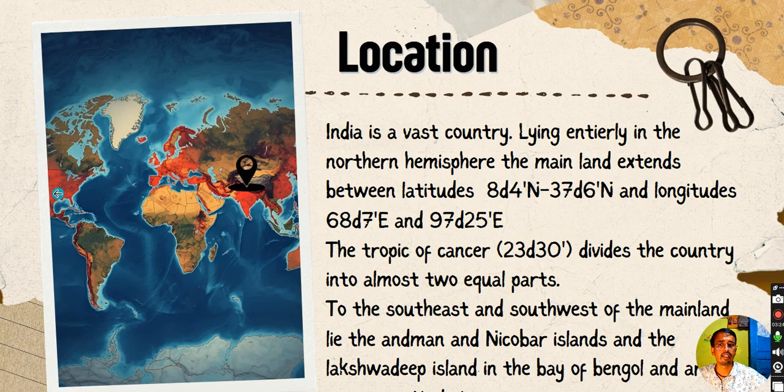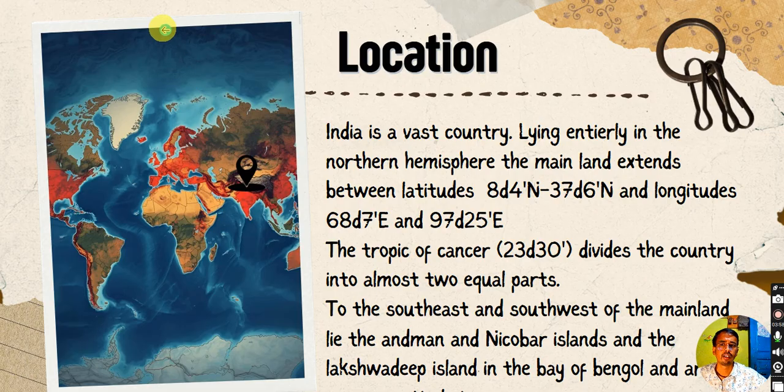On 23 and a half degrees north passes the Tropic of Cancer. You might have studied in your previous classes that the Tropic of Cancer passes through 8 or 7 states of India. You might have learned some kind of mnemonic in your previous classes, which was really funny. And another line is called the Tropic of Capricorn, which passes through 23 and a half degrees south. So we can say that the Tropic of Cancer passes through India.